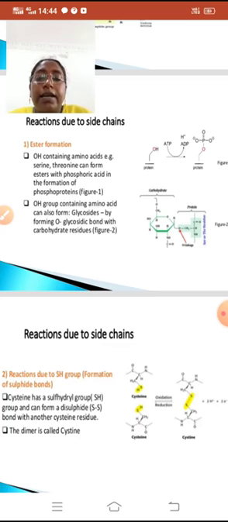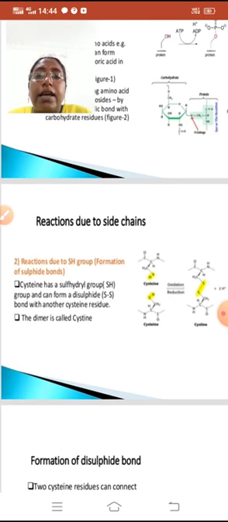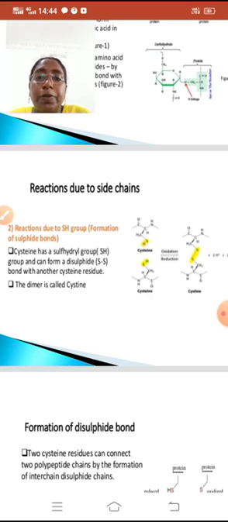Okay, now we will see the other reaction: reaction due to the SH group, and formation of the sulfide bond. Here, two cysteine molecules make an S-S sulfur bond by oxidation.